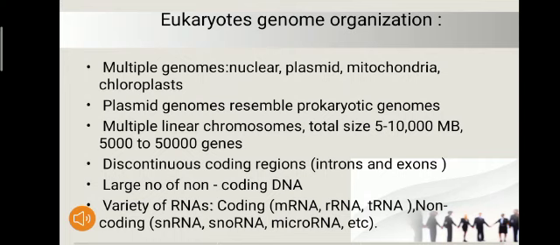Today I will tell you about eukaryotic genome organization. Multiple genomes are nuclear, plasmid, mitochondrial, etc. Plasmid genomes resemble prokaryotic genomes. Multiple linear chromosomes. Total size is 5 to 10,000 MB and 5,000 to 50,000 genes. Discontinuous coding regions, a large amount of non-coding DNA, and a variety of RNAs, including coding mRNA, tRNA, etc. Thank you.